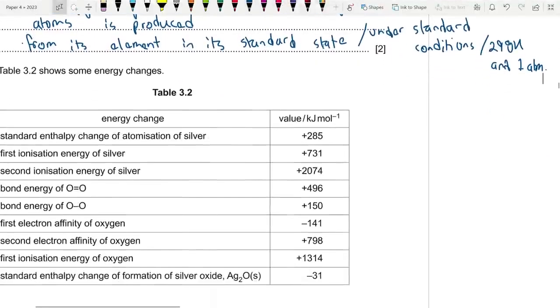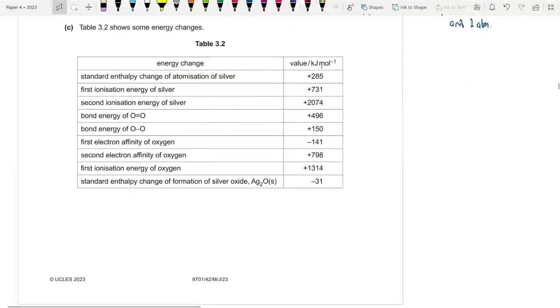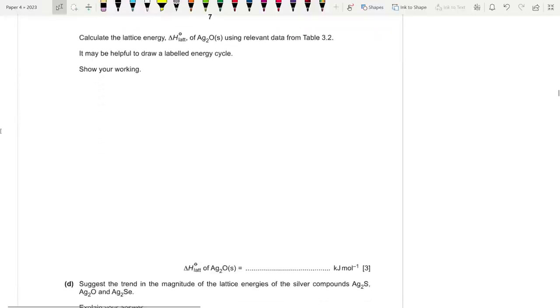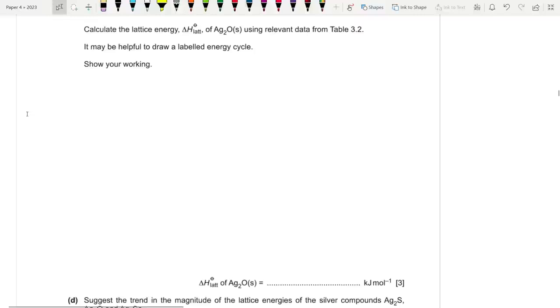Next, what do we have? I think we have a Born-Haber cycle. Calculate the lattice enthalpy of Ag2O using relevant data from the table. Fine. So let's draw the basic cycle first. We are going to start with silver solid, two of them at that, and one oxygen atom. So that's half O2 gas.